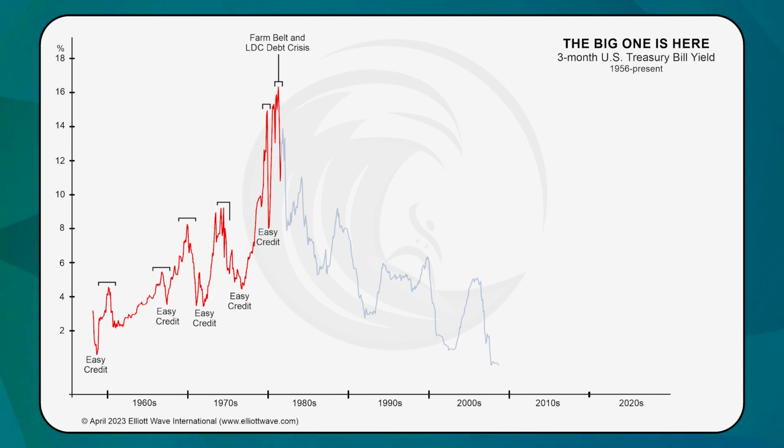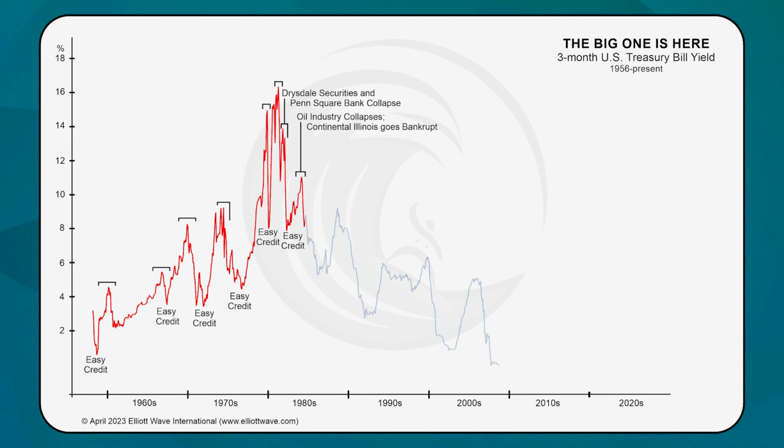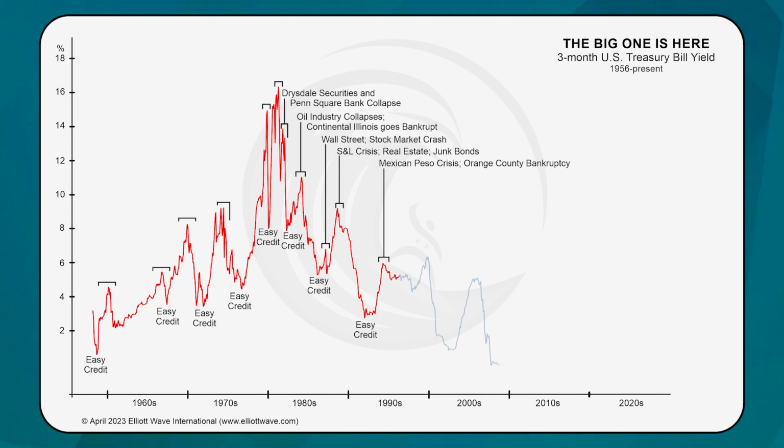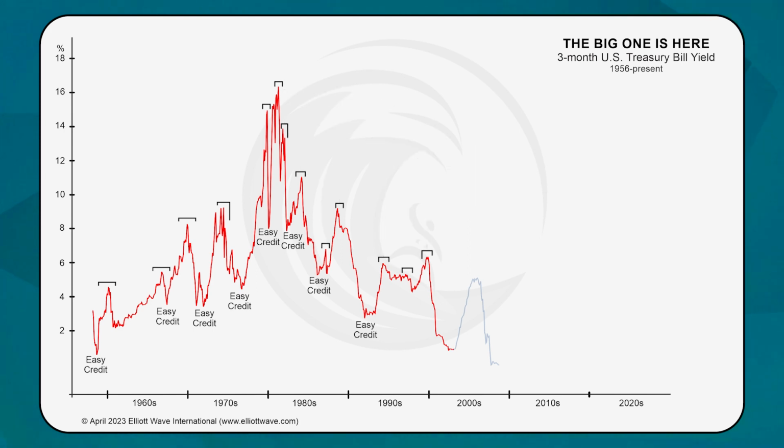From there, the long-term yield trend began to decline, yet the two-step cycle continued through the 80s, 90s, and into the 2000s. Along the way, you can see the economic damage done in the various panics across those years. Here in 2003-2004, the easy credit low saw yields under 1%, a 45-year low.